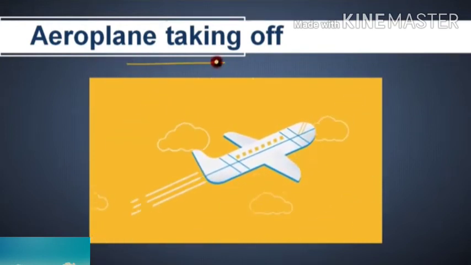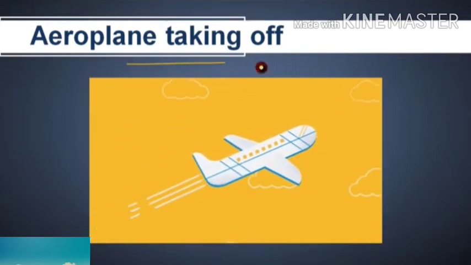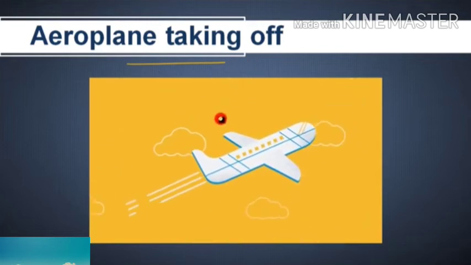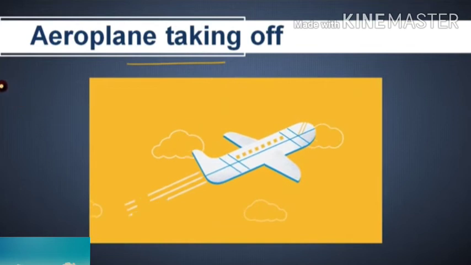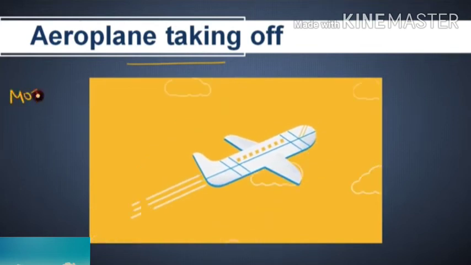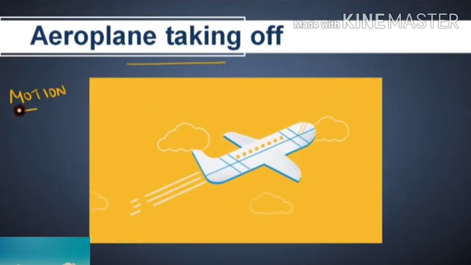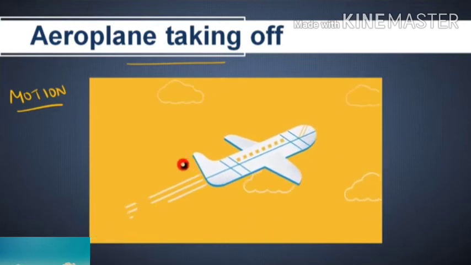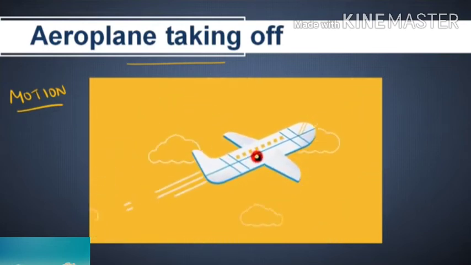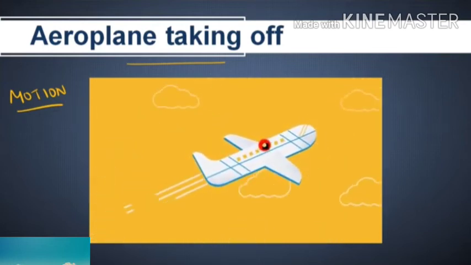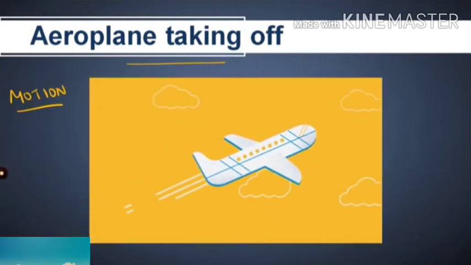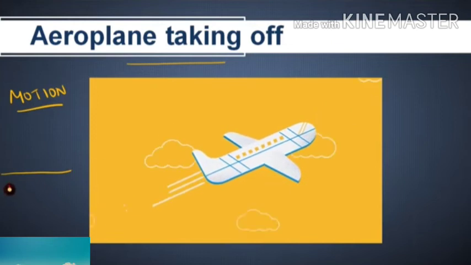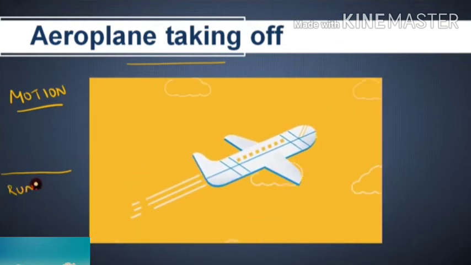Next, aeroplane taking off. Look at the figure. Aeroplane is moving, isn't it? We can easily see it is moving, so that it is in motion. You can see clearly that gases are releasing from the aeroplane, so that we can easily identify that the aeroplane is moving. You all have seen a runway, no? I am drawing a runway here.